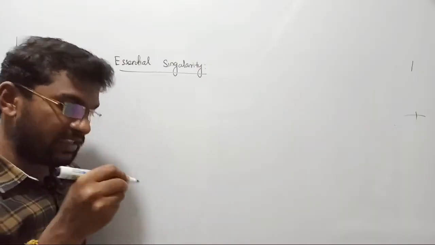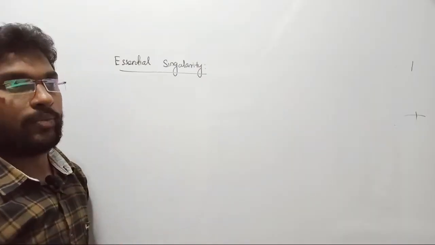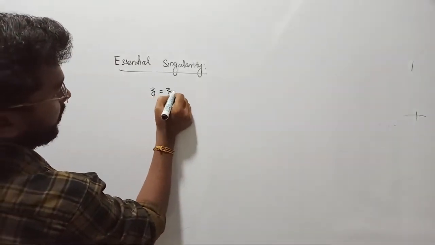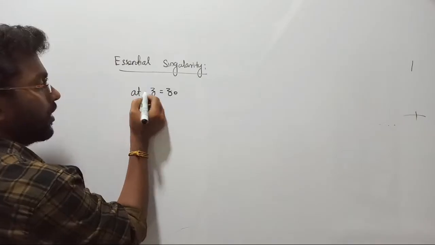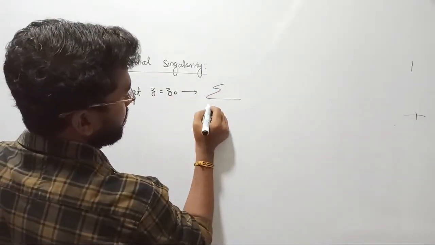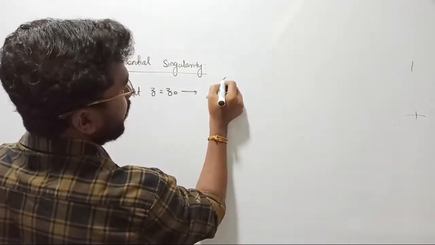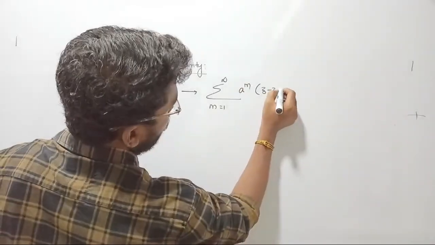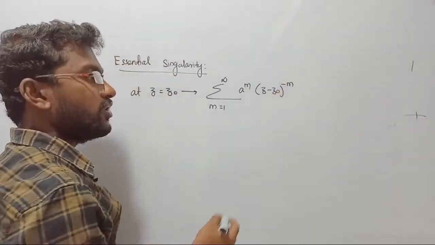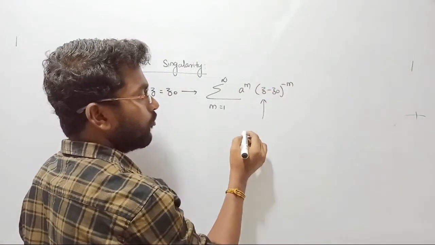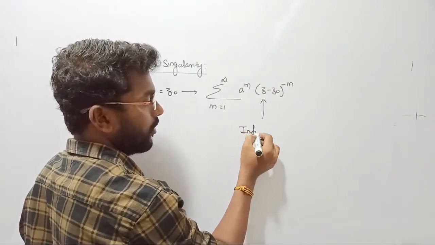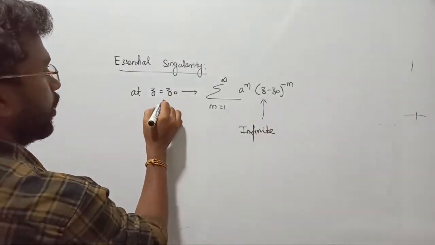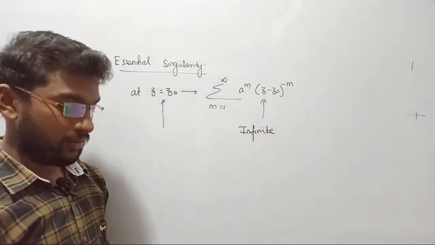Essential, you should consider. For example, your selected point is z equal to z naught. Then summation m is equal to 1 to infinity, a power m into (z minus z naught) whole power minus m. So this function will provide infinite terms. An infinite number of negative power series terms existing at this selected point is called essential singularity.